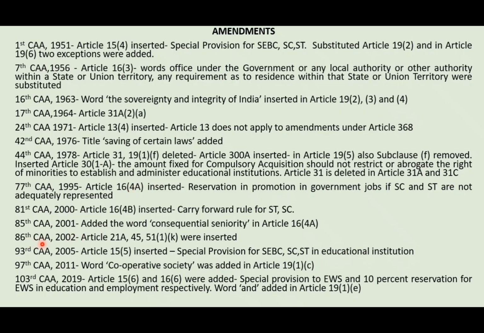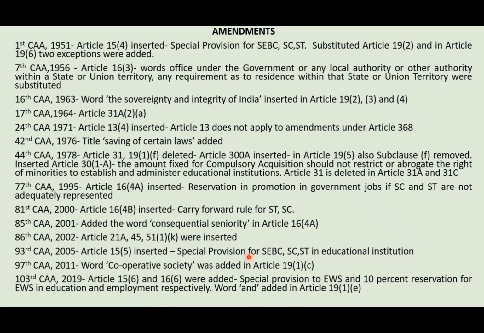Then 86th constitutional amendment, a very important constitutional amendment, article 21A right to education, 45 in the DPSP and 51A(k) in the fundamental duties were inserted. Then 93rd constitutional amendment inserted 15 clause 5 which says that state shall have the power to make special provisions for SEBC, SC, ST in the educational institution.